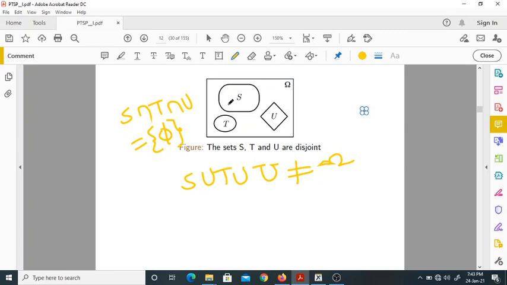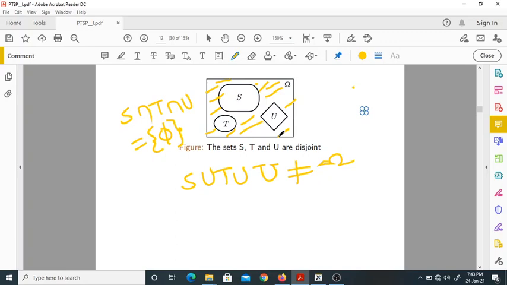For these three sets to be a partition, the condition is that S union T union U should be equal to omega. But if you add these three, you won't get omega, because you have some empty space also. This space won't be covered in the union of the three sets.